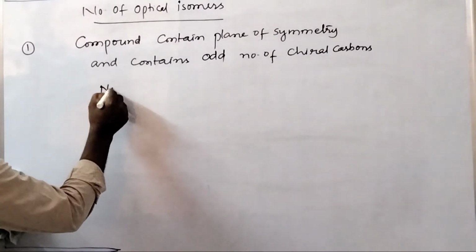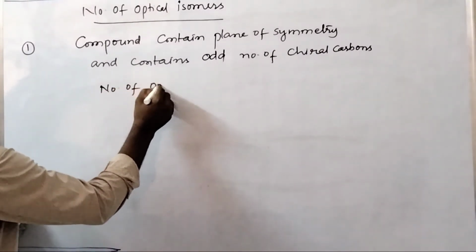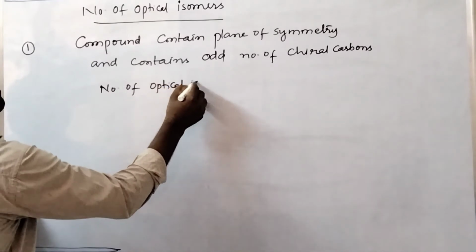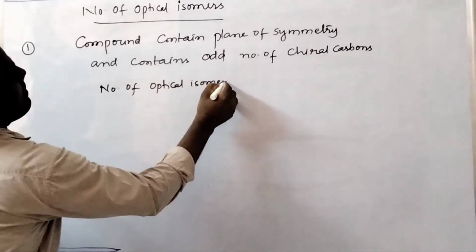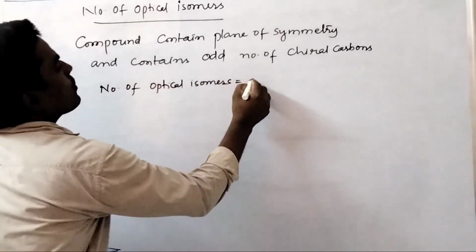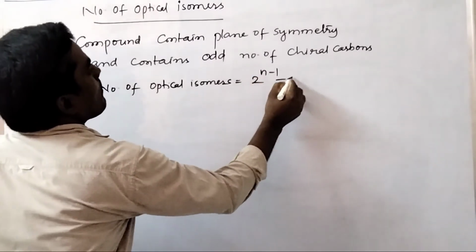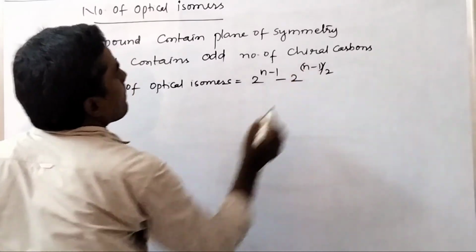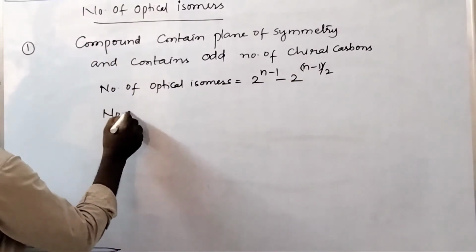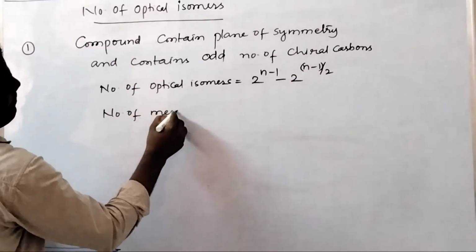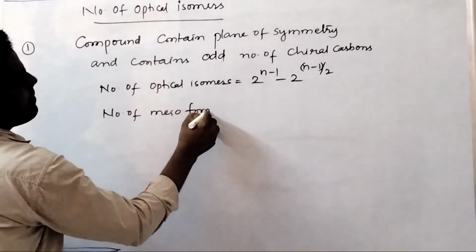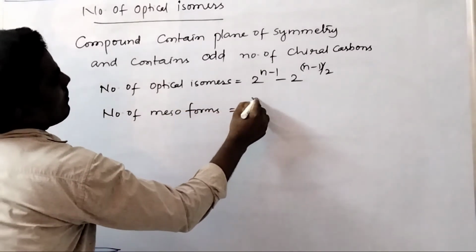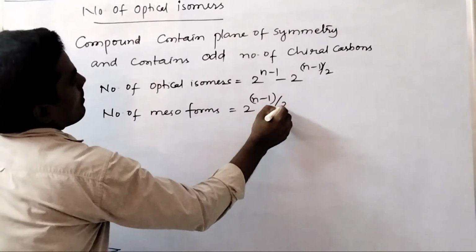Then the number of optical isomers equals 2 to the power of n minus 1 minus 2 to the power of n minus 1 upon 2. Okay, and the number of mesoforms equals 2 to the power of n minus 1 upon 2.